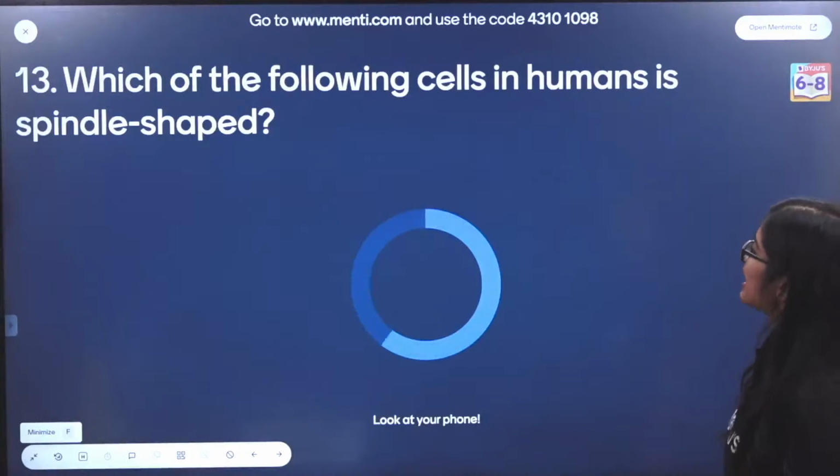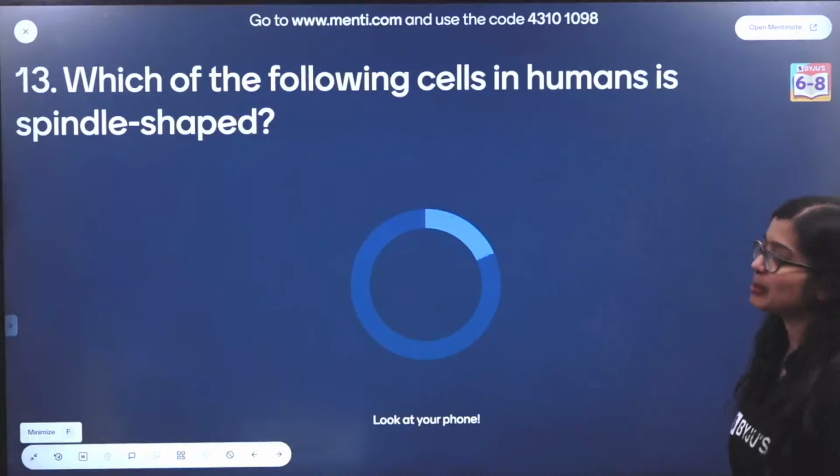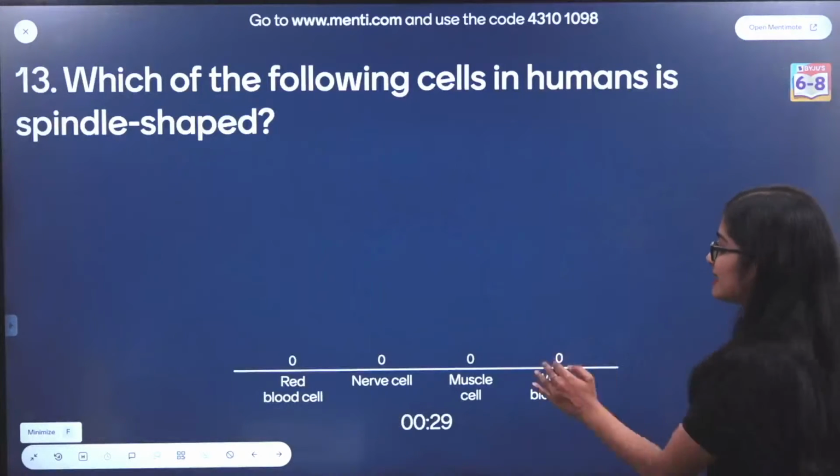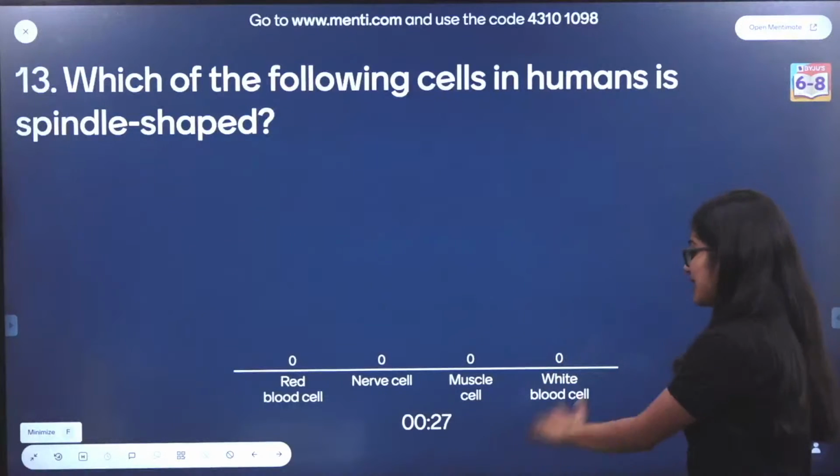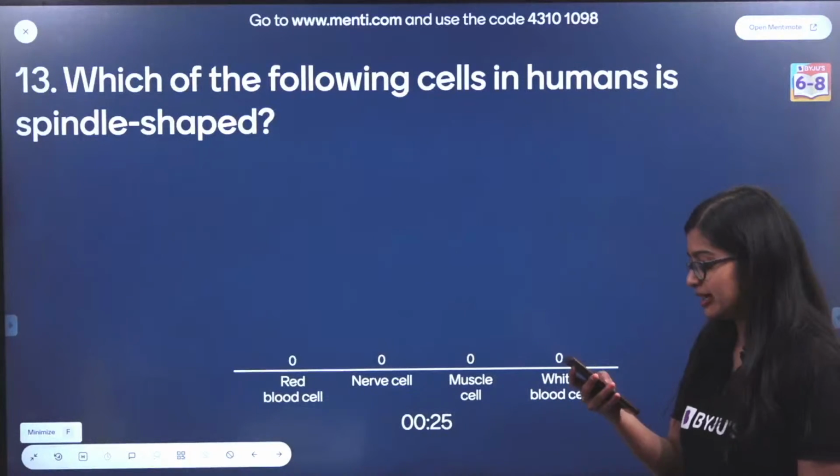Which of the following cells in human beings is spindle shaped? Easy peasy. Red blood cell, nerve cell, muscle cell, white blood cell. Which is spindle shaped?